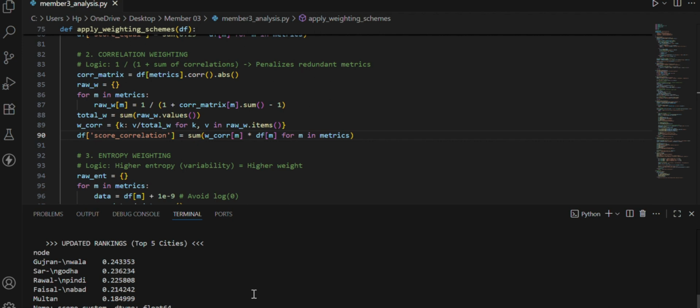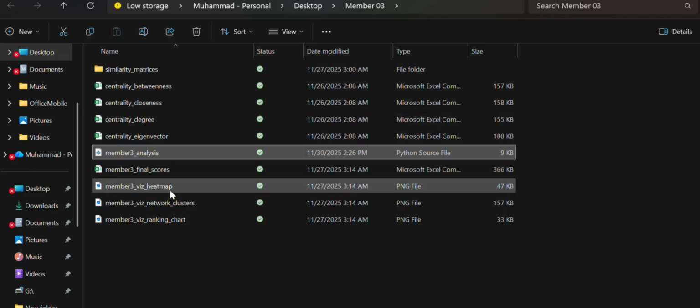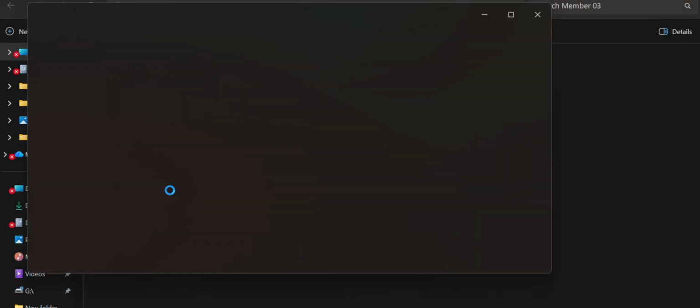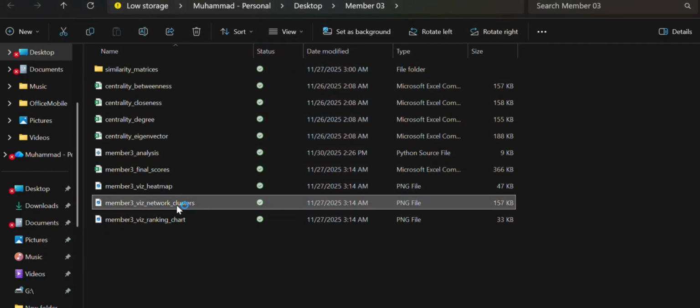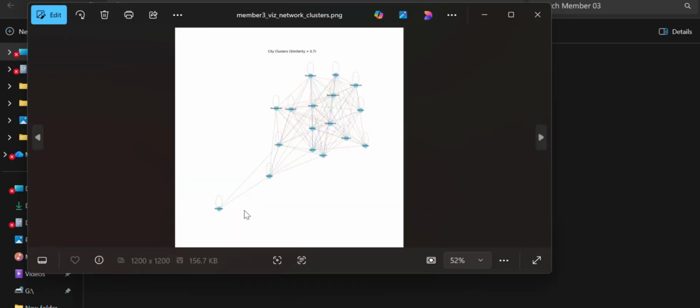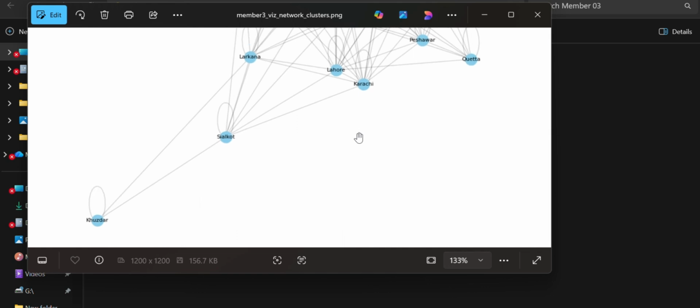Now let's visualize the images that this code has generated. Talking about the heat map, our similarity heat map confirms that Pakistan's market is segmented into tight regional clusters, shown here in deep red. Now let's visualize the network clusters. Filtering for strong edges reveals a small-world topology where specific hubs pull smaller cities into their orbit.